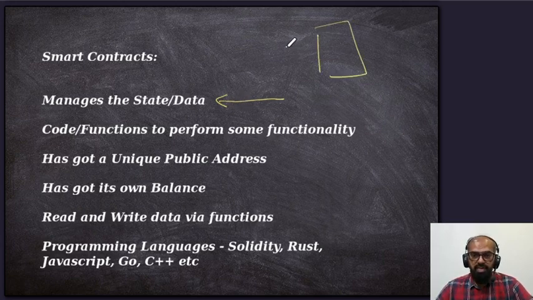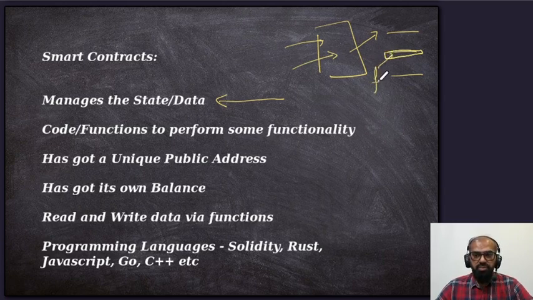For example, something happened, so the contract is used to update the blockchain, and then there is a transaction. Whenever we call a smart contract, we get a transaction. And of course there are fees associated, the gas fees, which you must have heard. Gas fees are associated with the transaction depending on the chain.